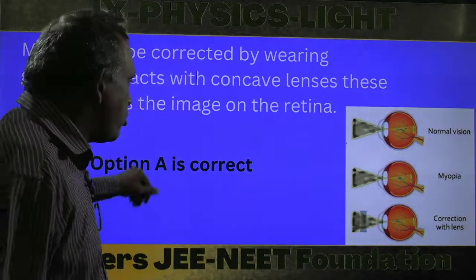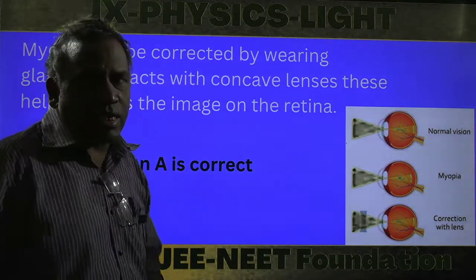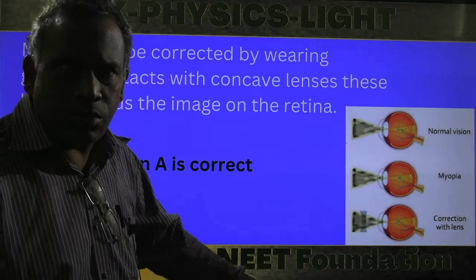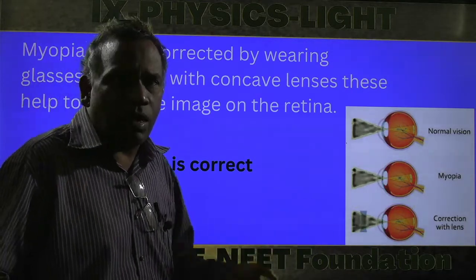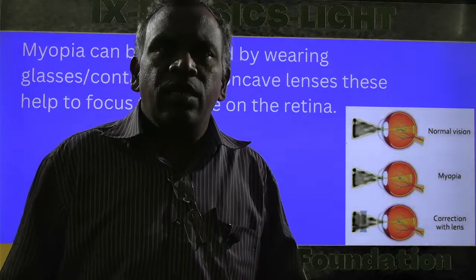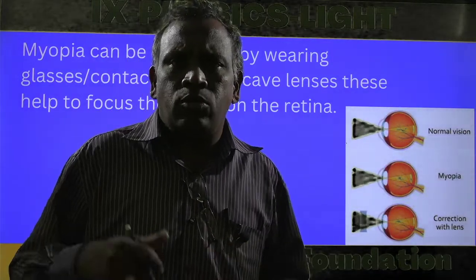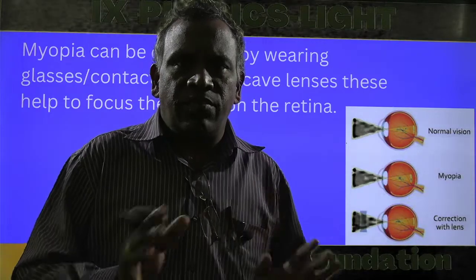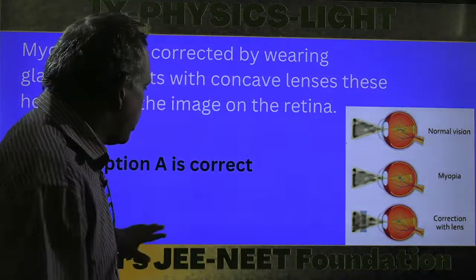This is an important question. So option A is correct. A concave lens is what we use for the defect of myopia. Similarly, the hypermetropia defect can be corrected by a convex lens. Just the reverse of this, you can remember it as a question.